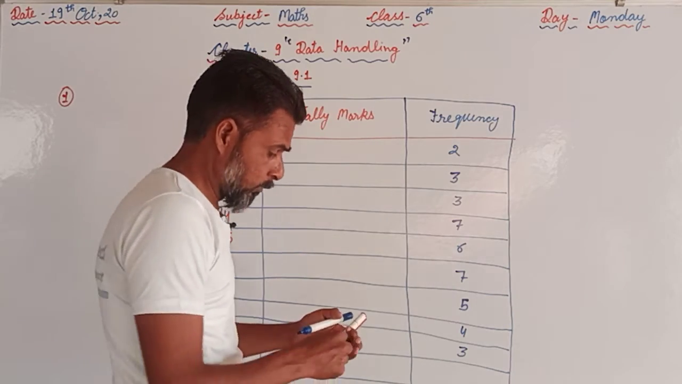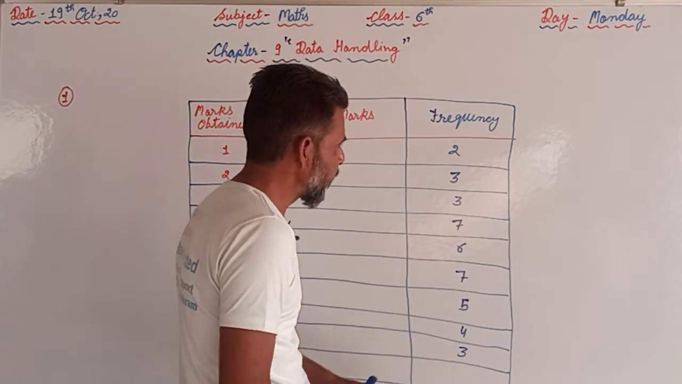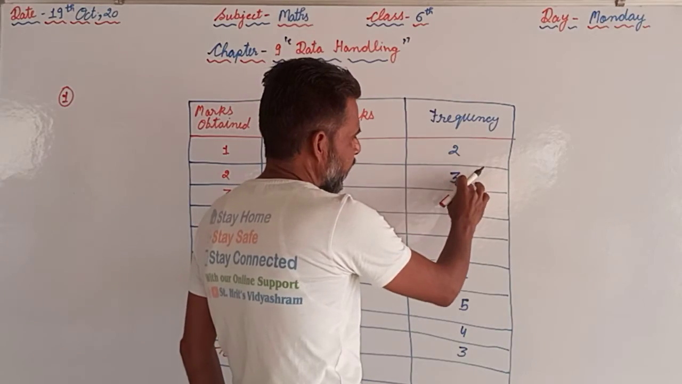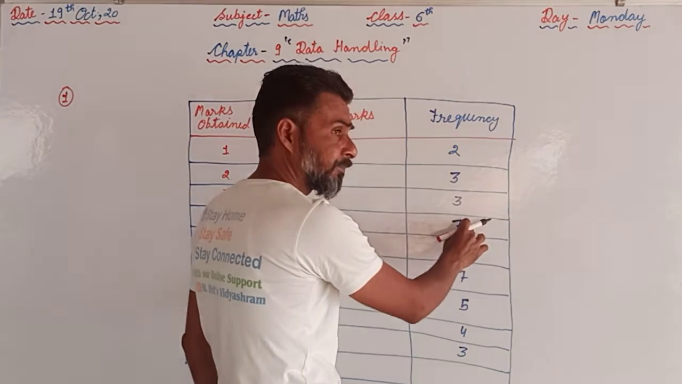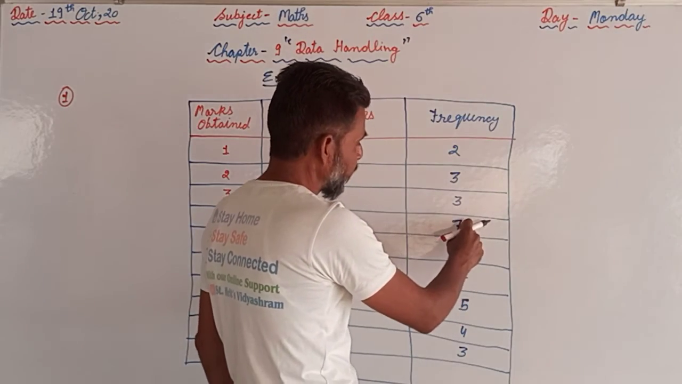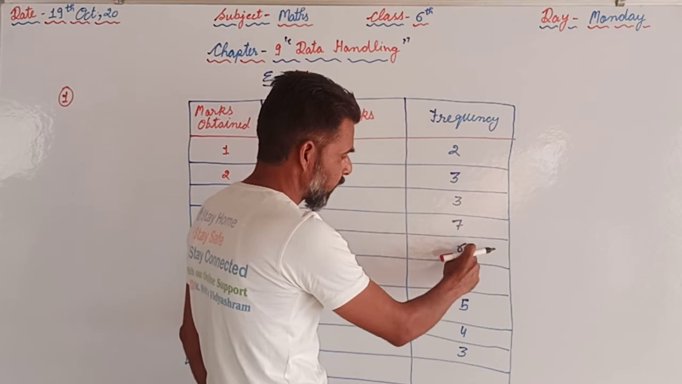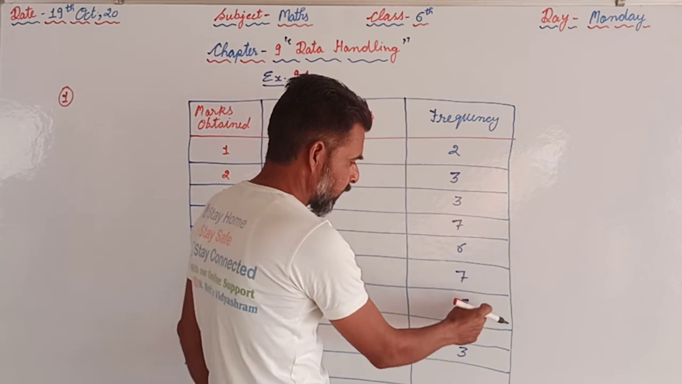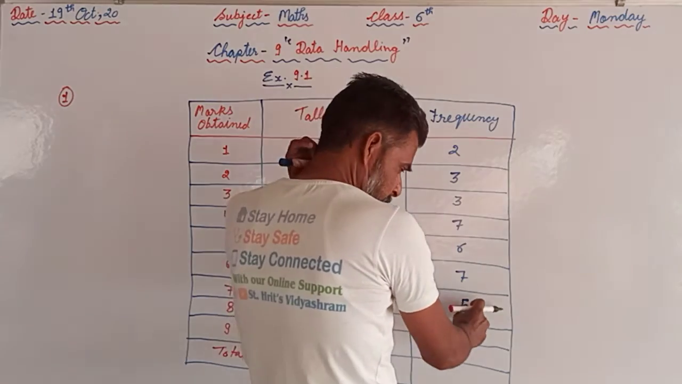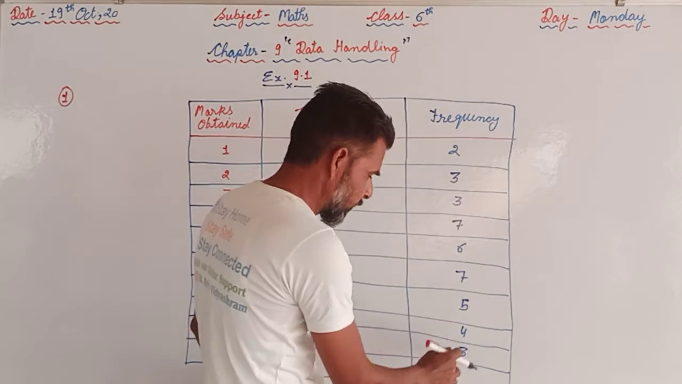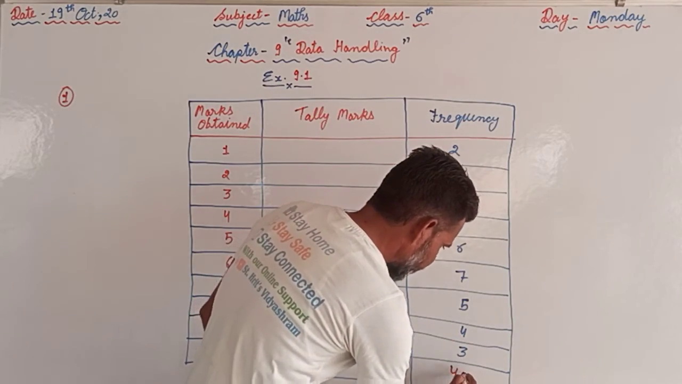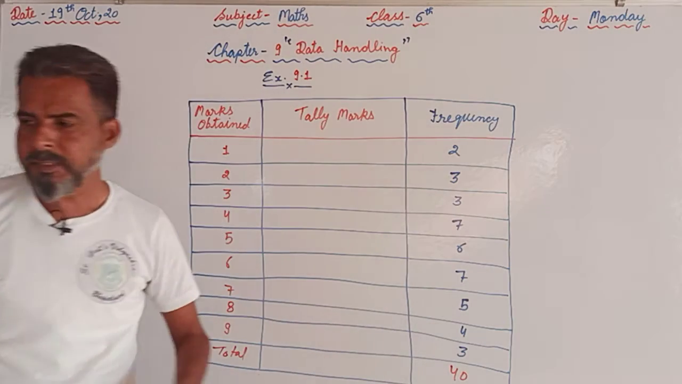The important thing is that afterwards we are supposed to add: 2 plus 3, 5, 5 plus 3, 8, 8 plus 7, 15, 15 plus 6, 21, 21 plus 7, 28, 28 plus 5, 33, 33 plus 4, 37, 37 plus 3, 40. Means total number of students is 40.